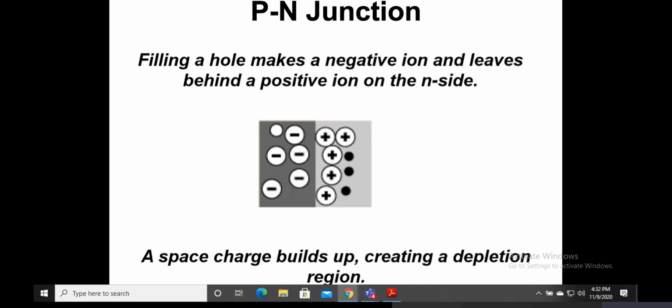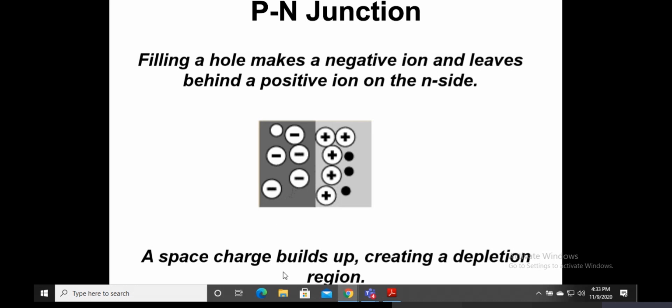So filling a hole makes a negative ion and leaves behind a positive ion on the n side. Now, this is very interesting. We know that holes are positively charged, but the holes are filled with electrons now. So the p type at that particular region, right in the middle of this p-n junction, is becoming more negative with electrons, and the n type is having the positive charge. It's very interesting to see what really happens there.